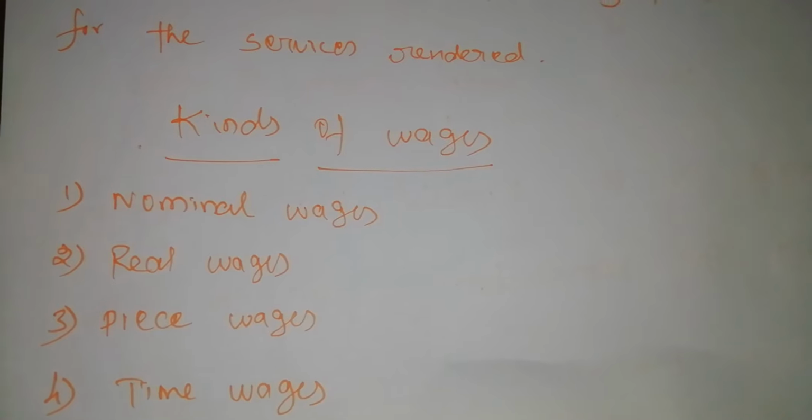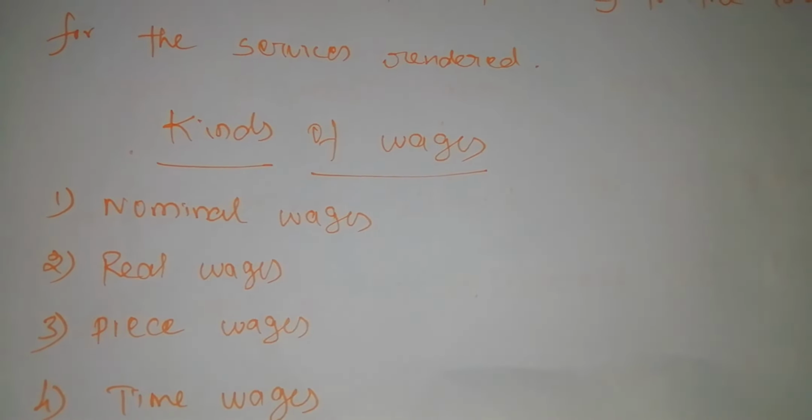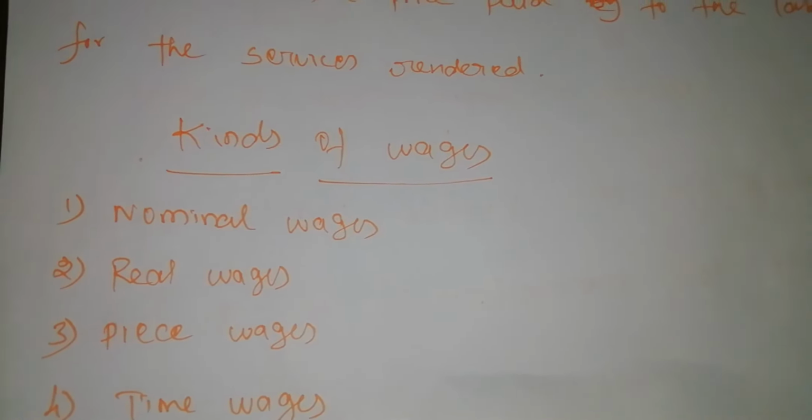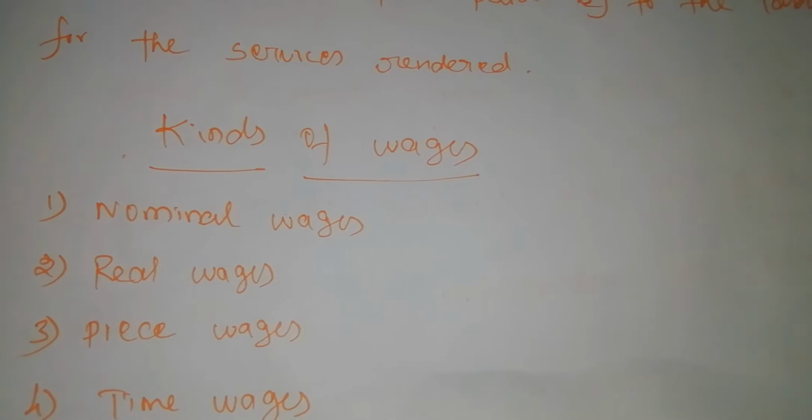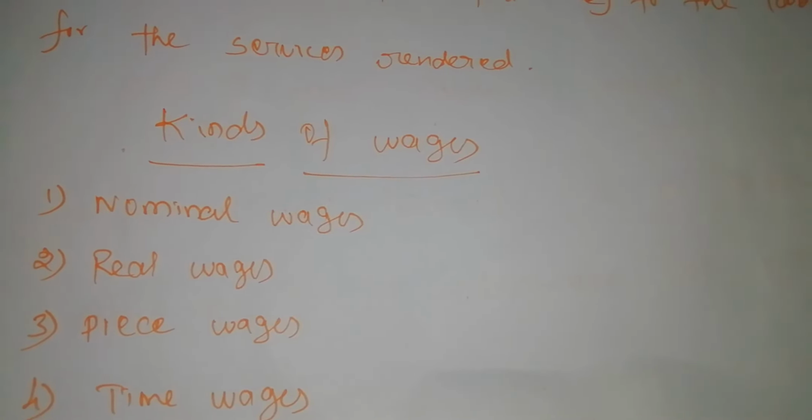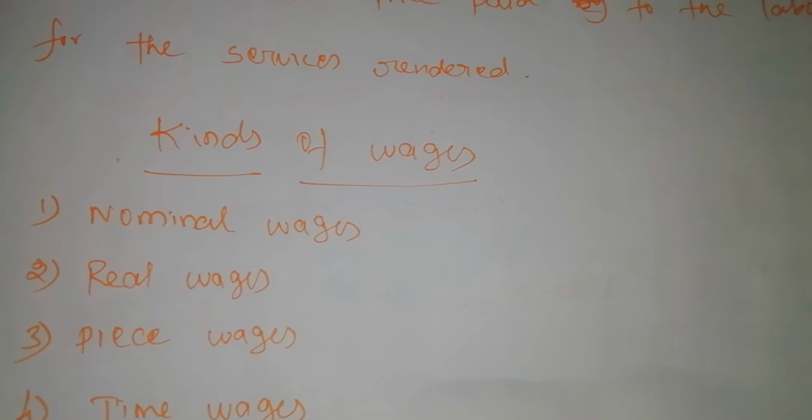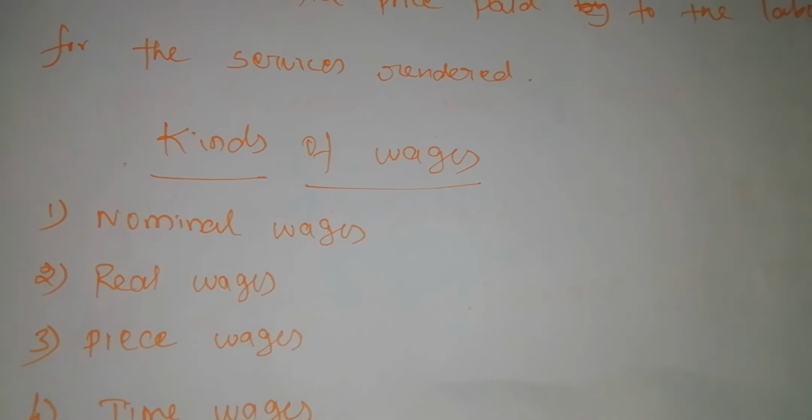When everything is added, our purchasing power will be increased. So if our wages are considered on the basis of the purchasing power over commodities, that is called real wages.